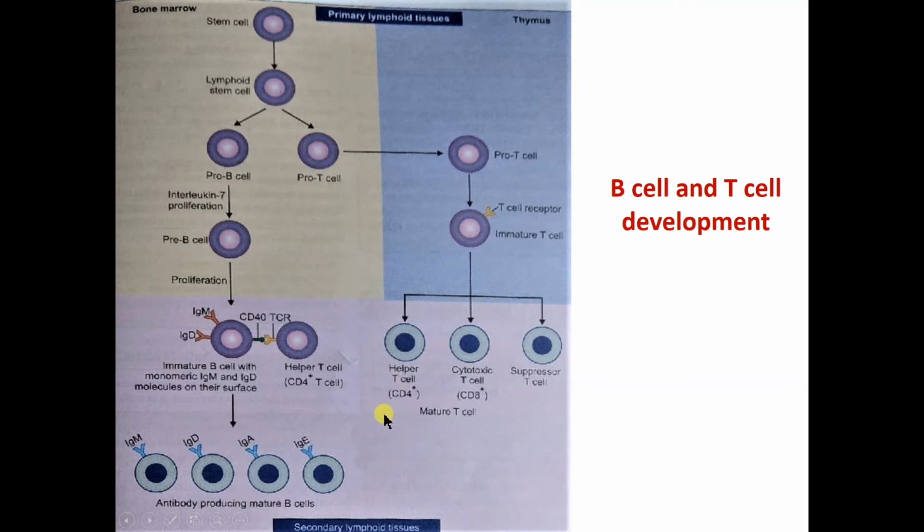Now helper T cell 2 is another type of helper T cell. This gives rise to maturation of the B cell, and along with this, the T cell gives rise to synthesis of the memory T cell. This memory T cell is helpful when the same type of antigen comes into the body a second time. It will directly identify that this antigen has already come, so this helper T cell will directly stimulate the B cell which has already produced the antibody against that particular antigen.